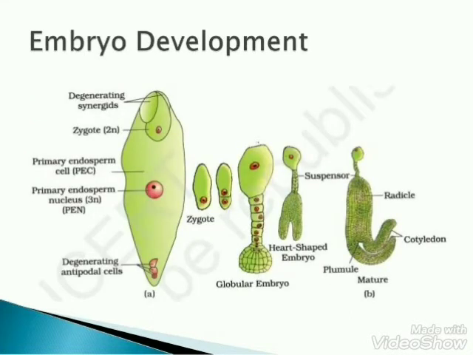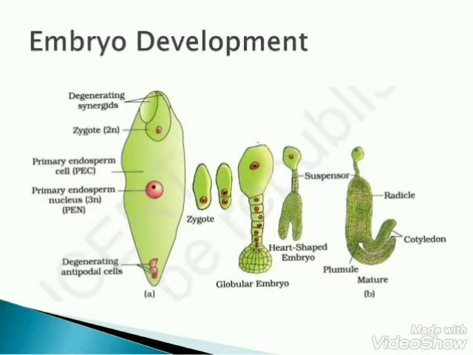Another important event after the process of fertilization is embryo development. The embryo develops from the zygote at the micropylar end of the embryo sac. The nutrition for development is provided by the endosperm. The zygote divides mitotically to form the proembryo. The different stages of the developing proembryo are globular and heart-shaped embryo, which finally forms the mature embryo.